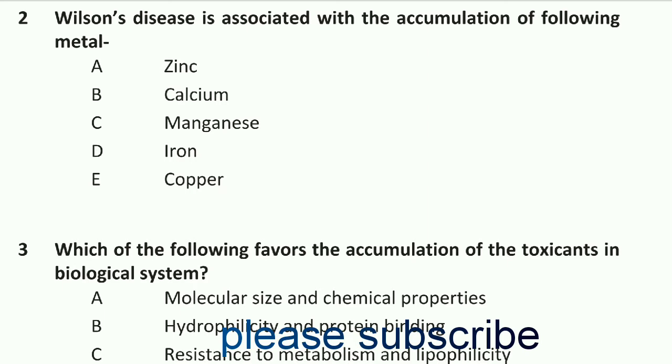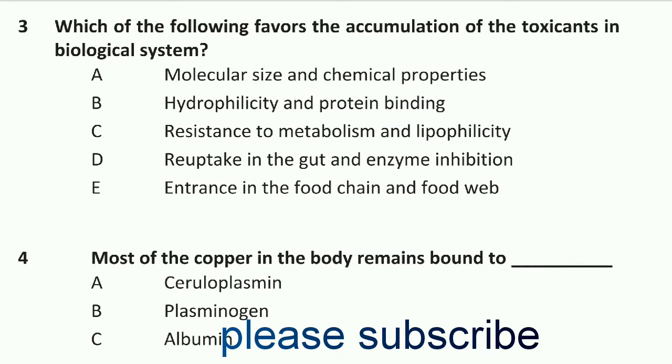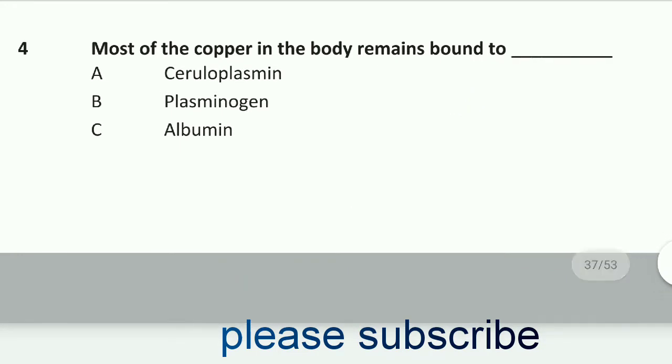Wilson's disease is associated with the accumulation of copper. Option E is right, copper. Question number 3 is, which of the following favors the accumulation of toxicant in biological system? Option C is right, resistance to metabolism and lipophilicity. Question number 4 is, most of the copper in the body remains bound